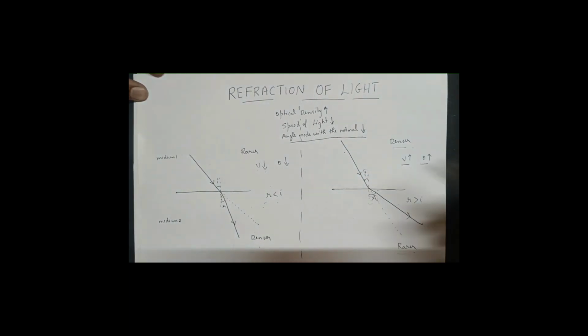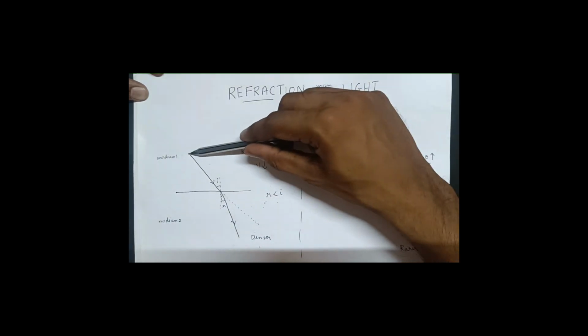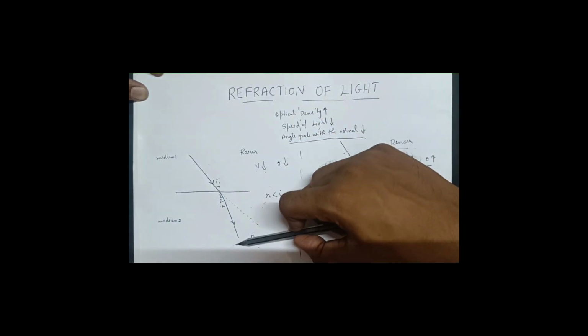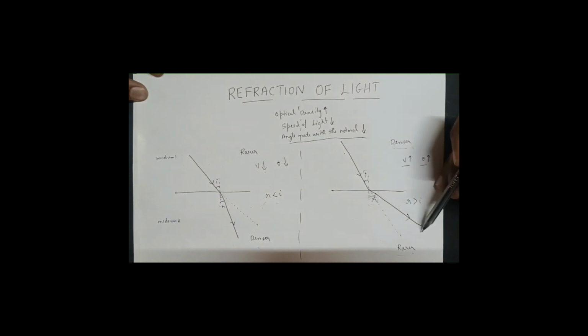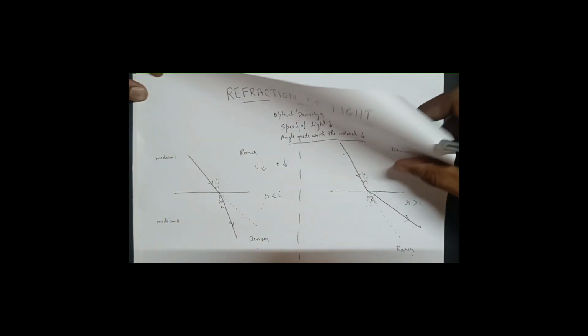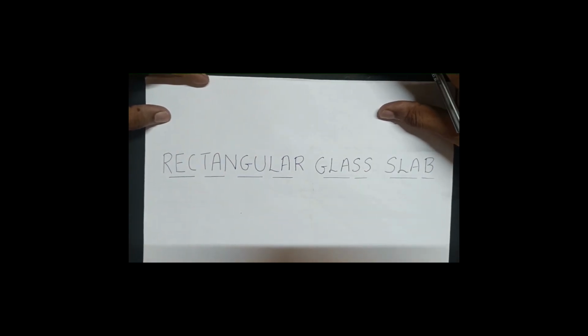So the funda is simple. When light travels from a rarer medium to a denser medium, it will always bend towards the normal. And when the light travels from a denser medium to a rarer medium, it will always bend away from the normal. We will use this concept to learn about how light will bend when it is passed through a glass slab, a rectangular glass slab. Let's see what happens when we shine light through a rectangular glass slab.